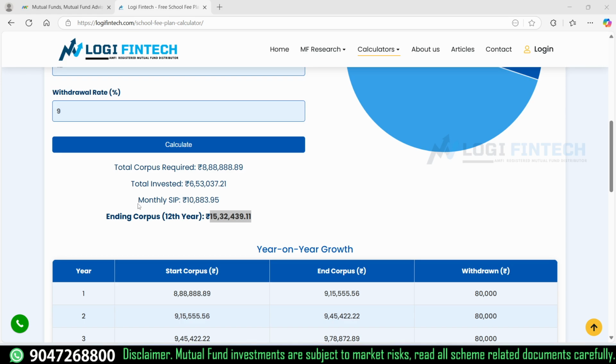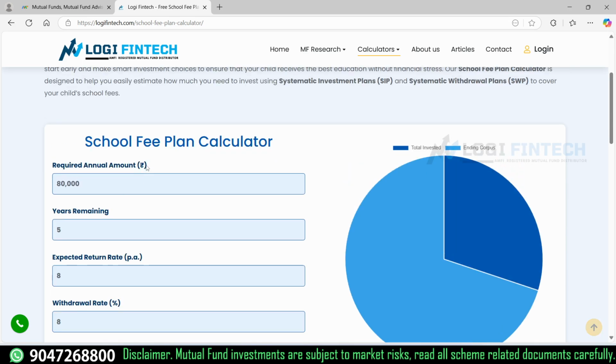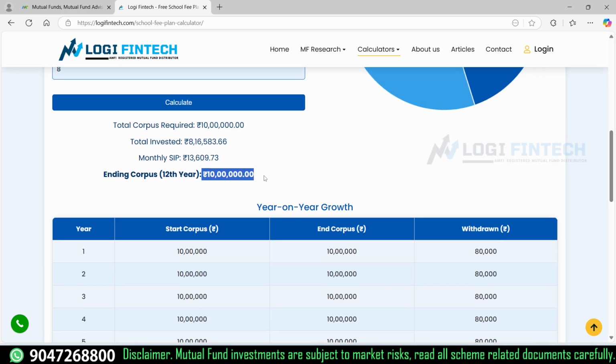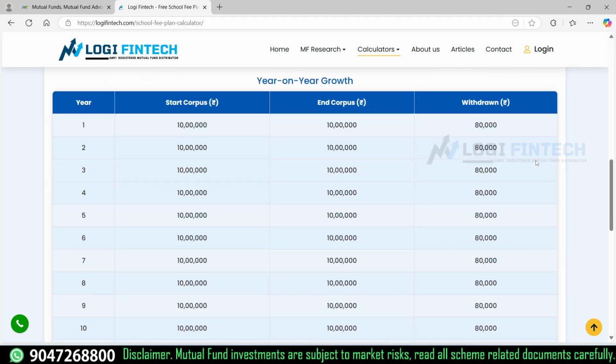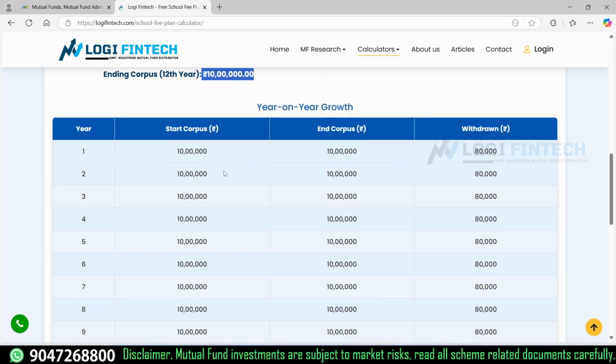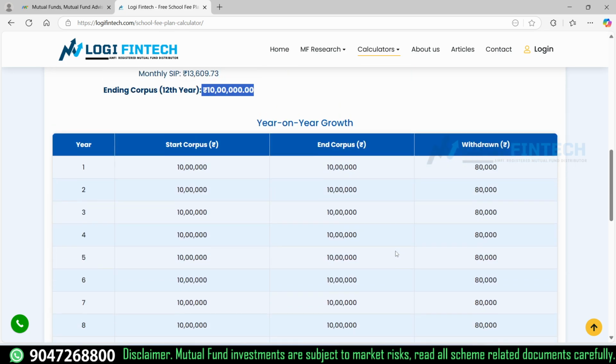So we will be looking at safety and the most liquid funds. For example, if it is an FD generating 8% return and you are going to withdraw that 8%, what would happen? In an FD, the 10 lakh which you invested will be the same even after 12 years. This is the concept of an FD. Every year the interest gained is withdrawn from that fund, but after 10 or 20 years you are not going to get your corpus grown.